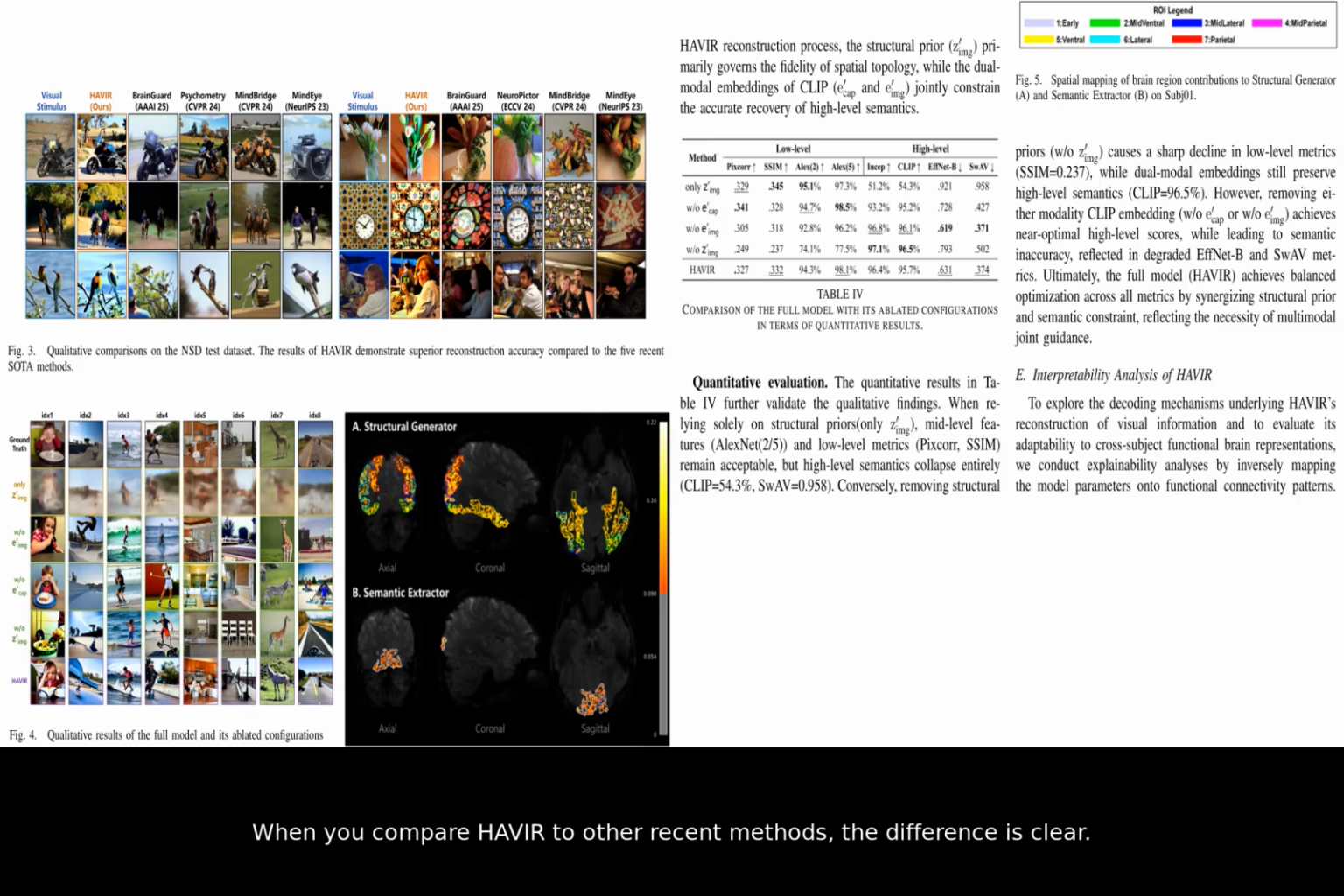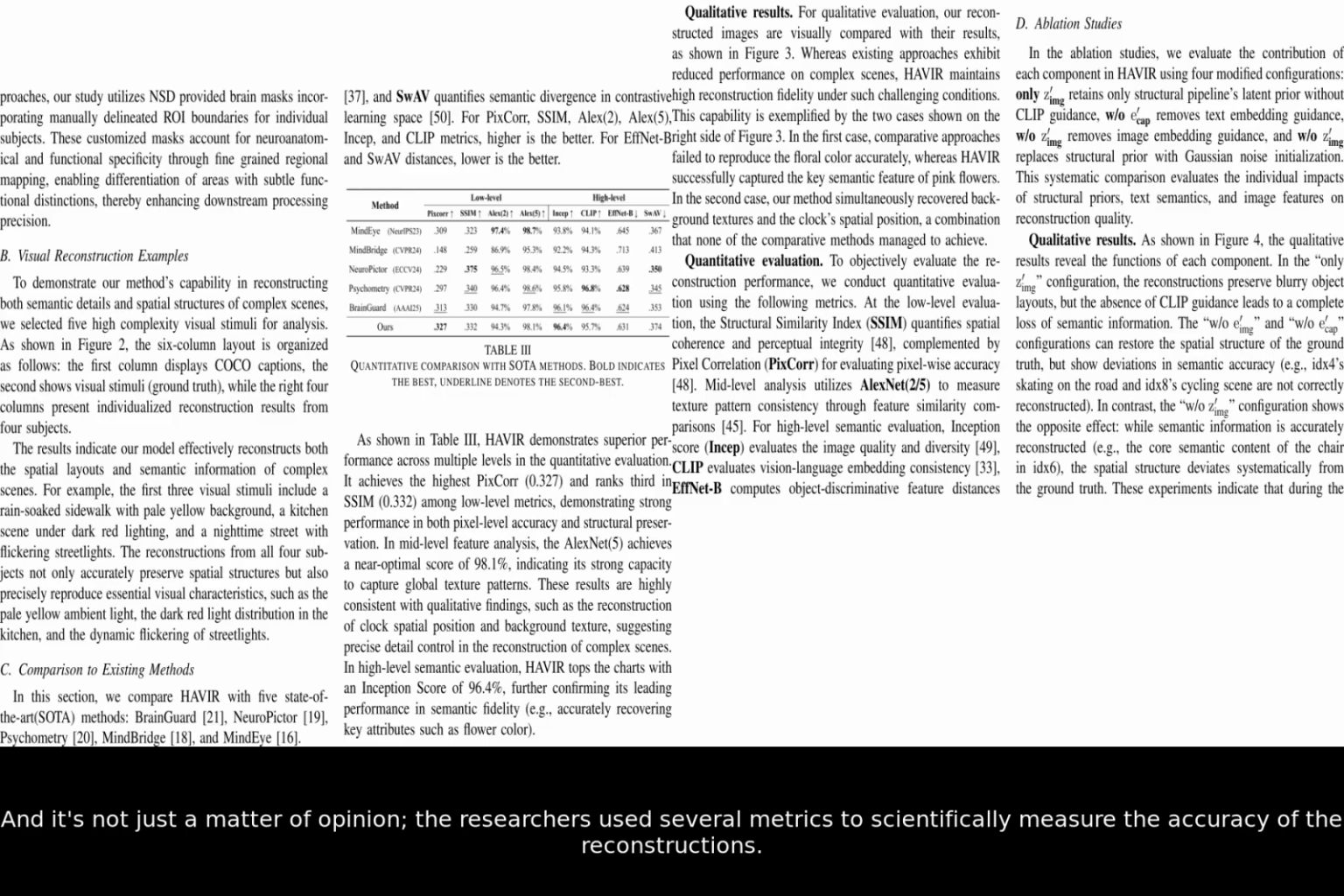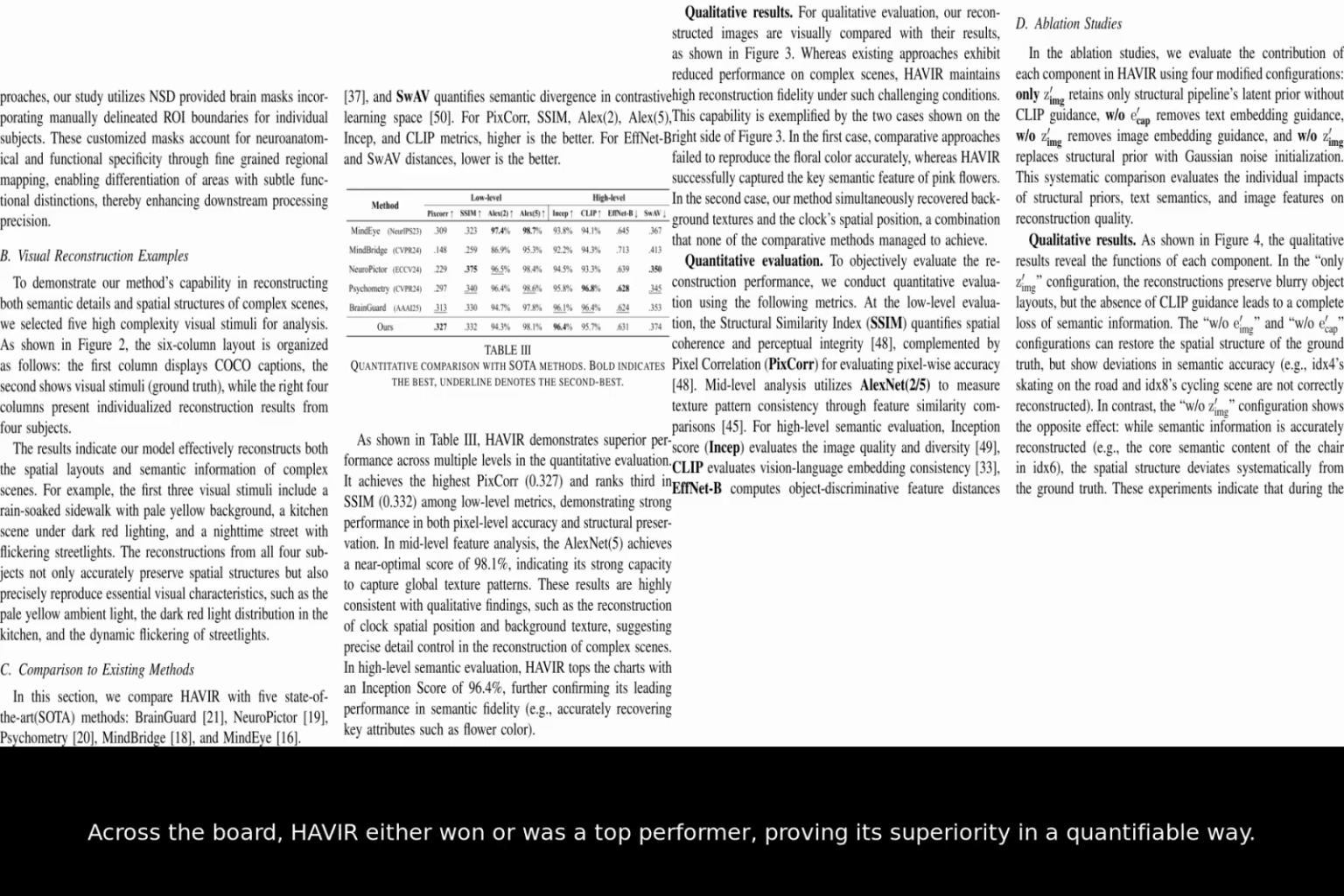When you compare HAVIR to other recent methods, the difference is clear. In these examples, you can see that other AIs struggle with the color of the flowers or the details of the clock face. HAVIR, however, does a much better job at capturing both the structure and the correct semantic details, like the pink color of the flowers. And it's not just a matter of opinion. The researchers used several metrics to scientifically measure the accuracy of the reconstructions. Across the board, HAVIR either won or was a top performer, proving its superiority in a quantifiable way.